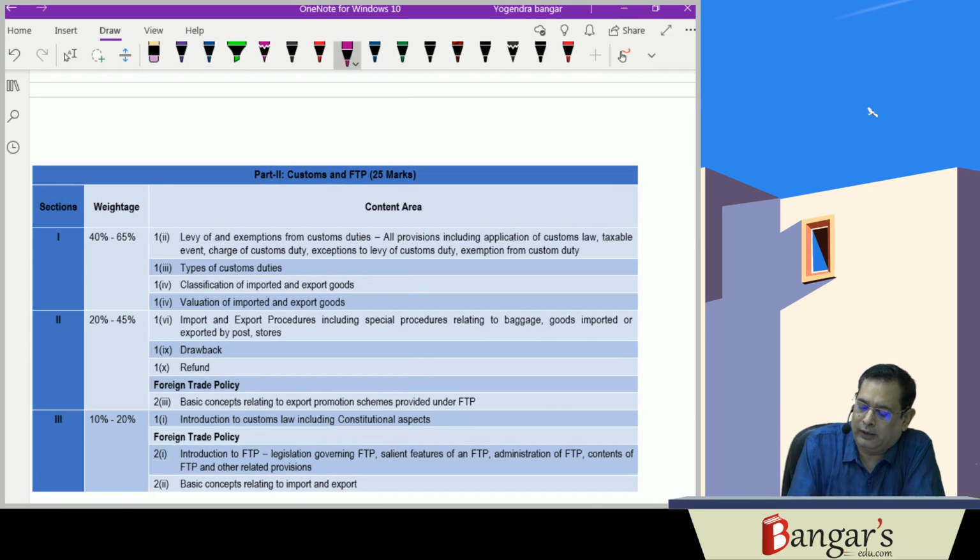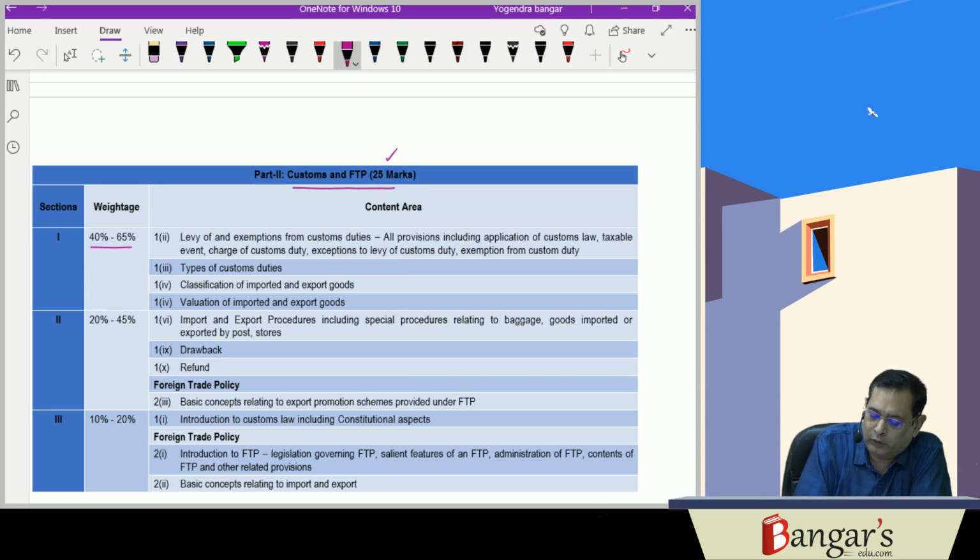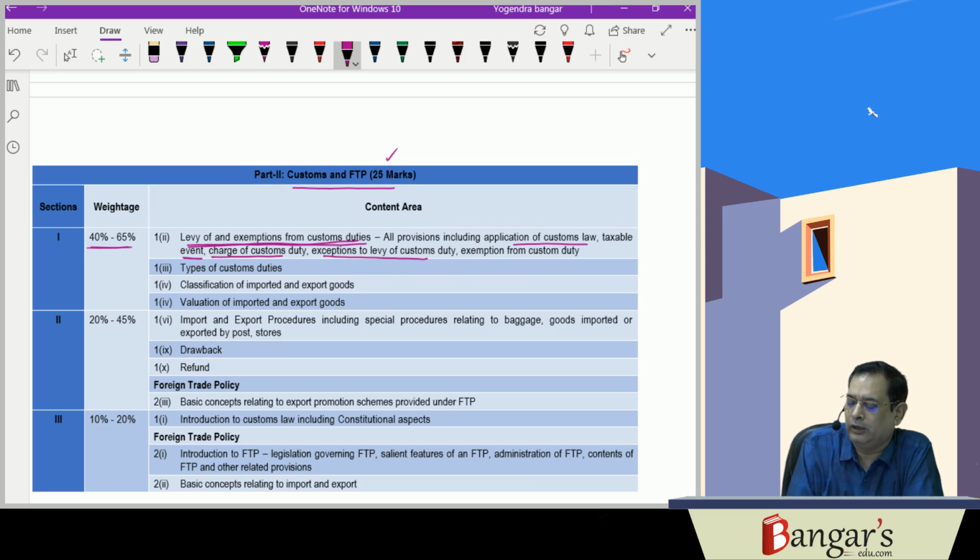Then, as you are aware, customs and foreign trade policy is of 25 marks, and they have substantially reduced the portion of customs. If we analyze it, 40 to 65% weightage has been given to the levy and exemptions from customs duty, including the application of the customs law, taxable event, charge of customs duty, and the exceptions to the levy and exemptions.